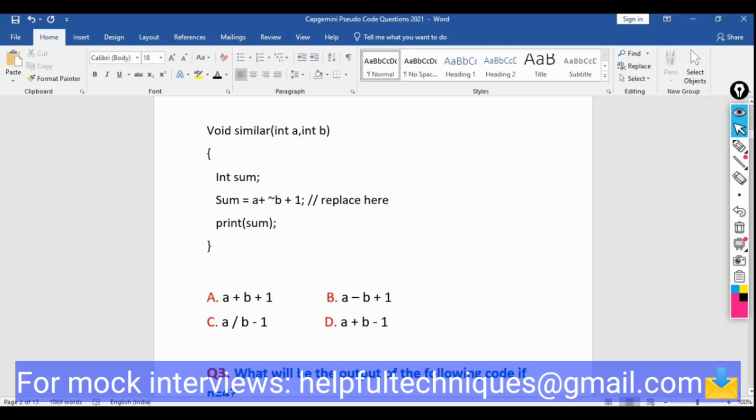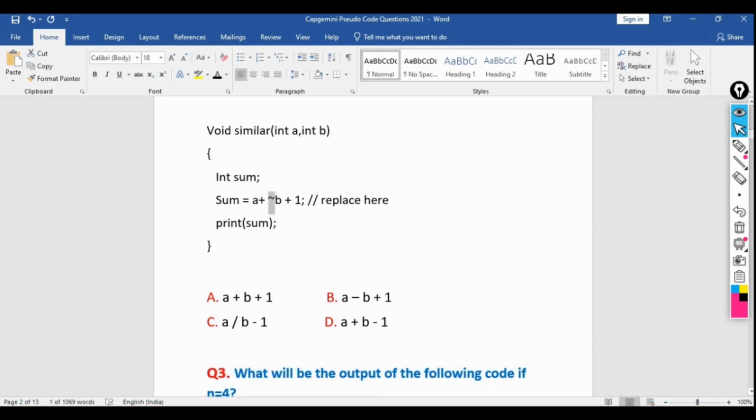Simply, it will change the magnitude, or you can say the value assigned to that variable. So negation of b, what will it simply return? Minus b. So suppose previously b value was 10, then negation of b will be minus 10.